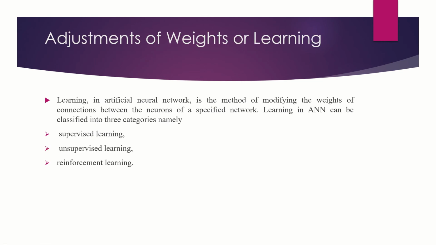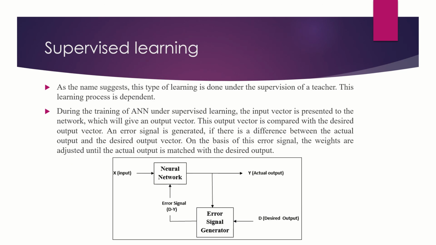Now, adjustments of weights, or learning, you can say over here, these are the learning methods. As in the last slides we said, every input has some weight, which decides the activation function and the threshold of the activation function. Learning in an artificial neural network is the method of modifying the weights of connections between the neurons of a specified network. Learning in ANN can be classified into three categories, namely supervised learning, unsupervised learning, and reinforcement learning. First we will study supervised learning.